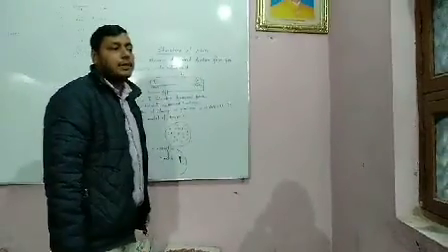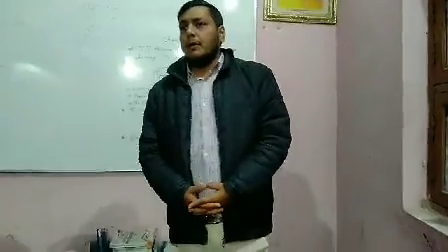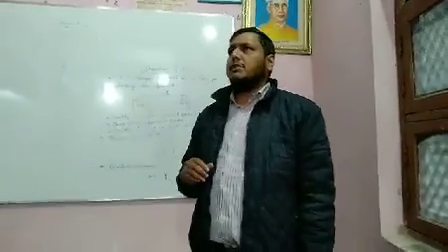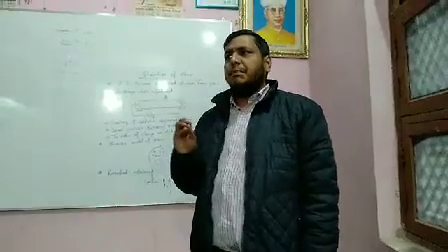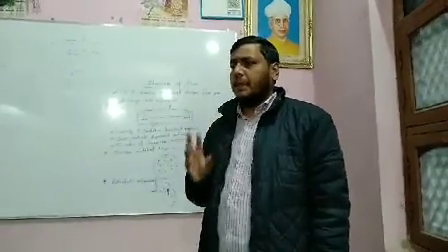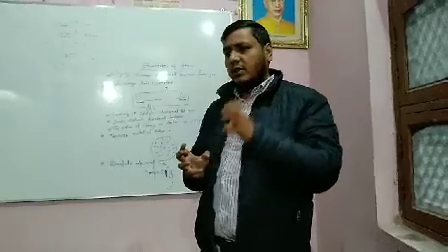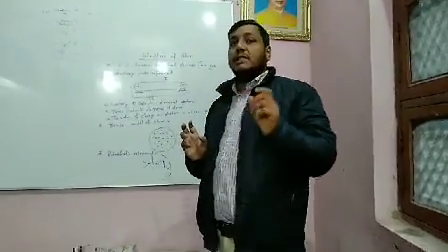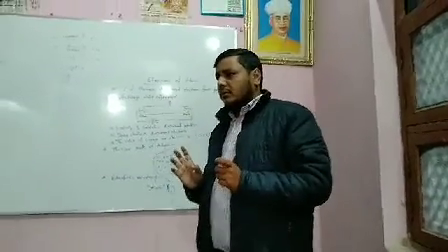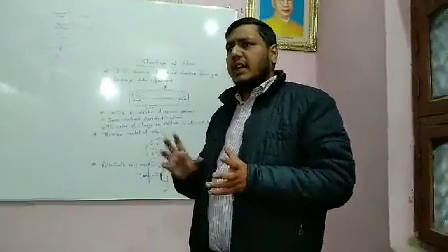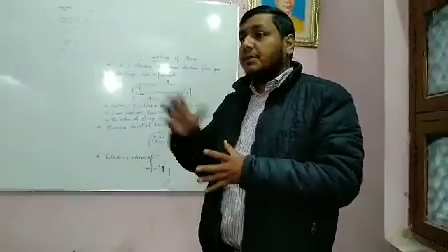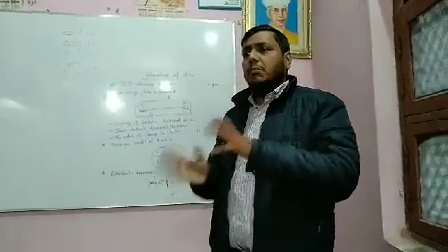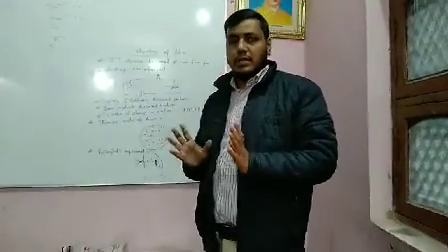After conducting this experiment, Rutherford proposed some postulates. According to these postulates, atoms are mostly empty. All the positive charge is concentrated at the center of the atom, and he named the center of the atom as nucleus. Rutherford did not describe anything about the number of electrons present in the orbit. He said the electrons revolve around the nucleus in orbit, but he did not estimate the number of electrons in that orbit.